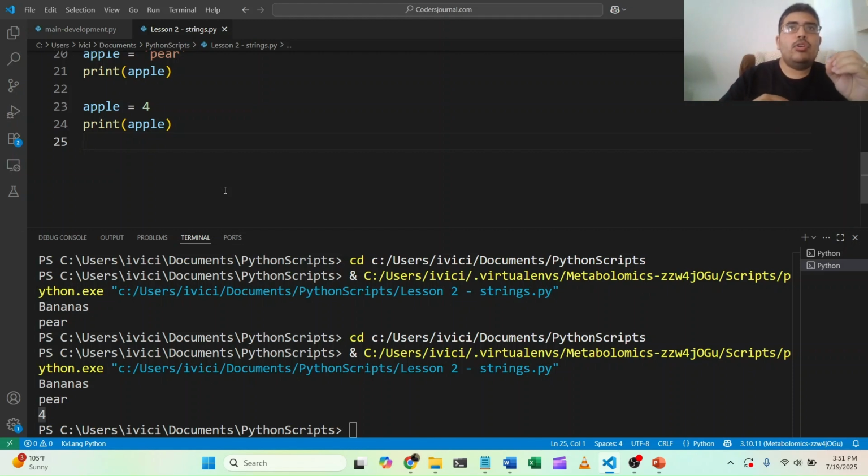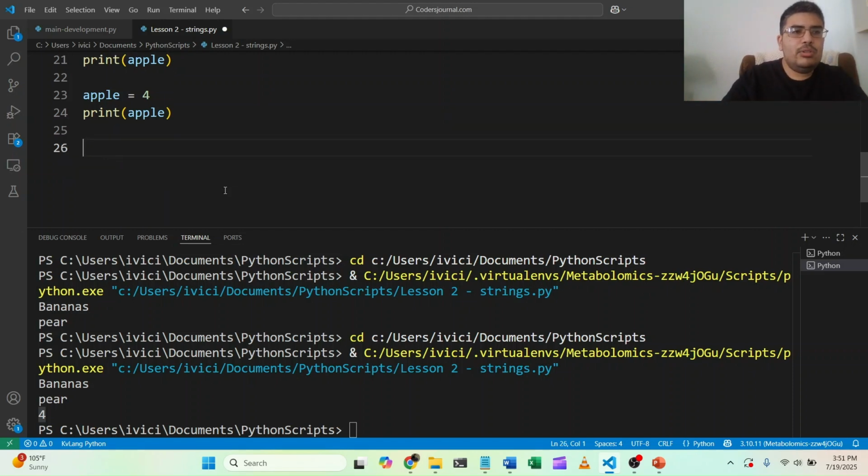Because Python reads left to right and top to bottom, the last one in the list, that's what the variable is going to have in it. So in this case, initially the variable apple had bananas inside it. Then we replaced bananas with pears. Then we replaced pears with the number 4. And now we're going to use apple and replace it with a different data type.